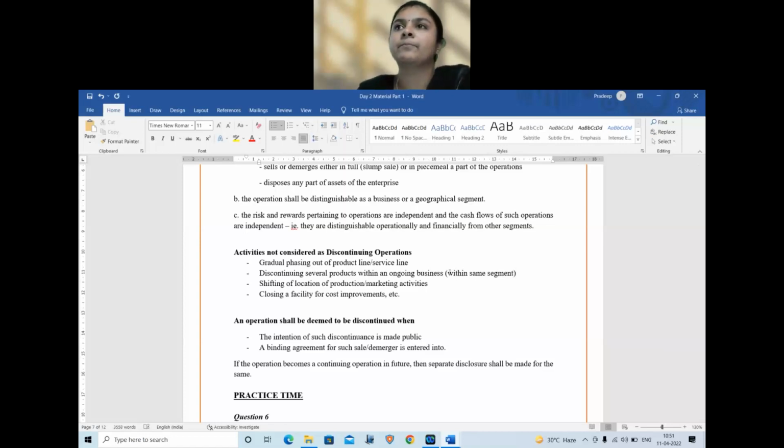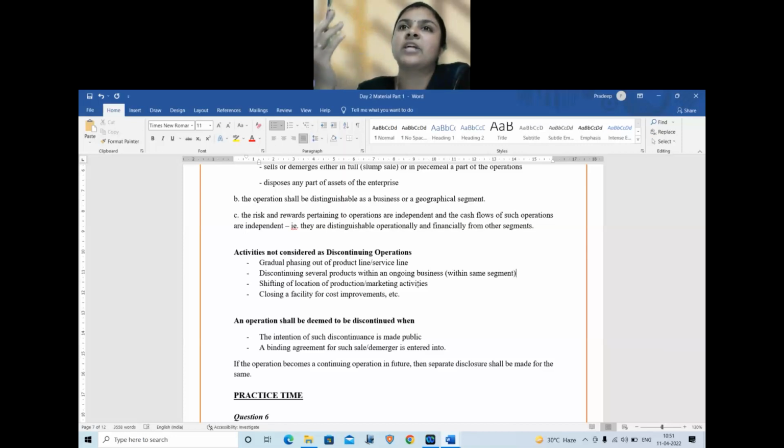Third, shifting of location of production or marketing activities. So for practical reasons or for economical reasons, if your company is shutting down one plant and changing its location of activities to another plant where the business is not discontinued, only the location is changed, then it is not discontinuing. Fourth, closing a facility for cost improvement.